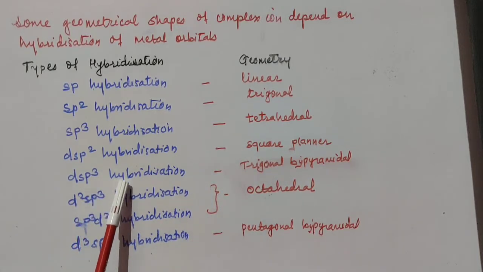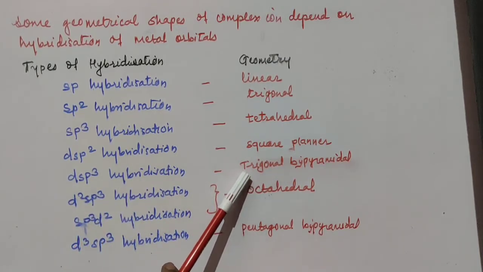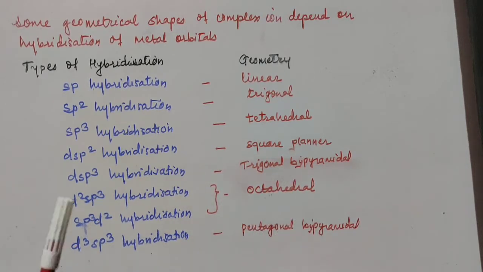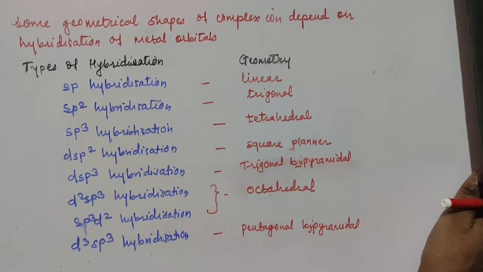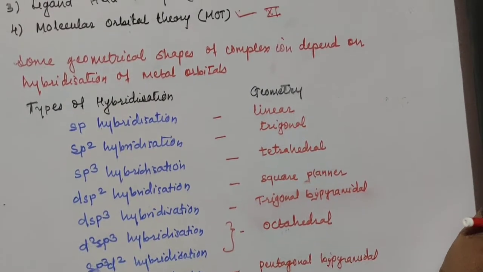When dsp3 hybridization is there, it is a trigonal bipyramidal geometry. Wherever d2sp3 or sp3d2 hybridization is there, it is octahedral, and d3sp3 hybridization gives a pentagonal bipyramidal geometry. So the valence bond theory depends upon the types of hybridization and so the geometry of that particular complex. First we'll start with the valence bond theory, and then we'll go for crystal field theory.